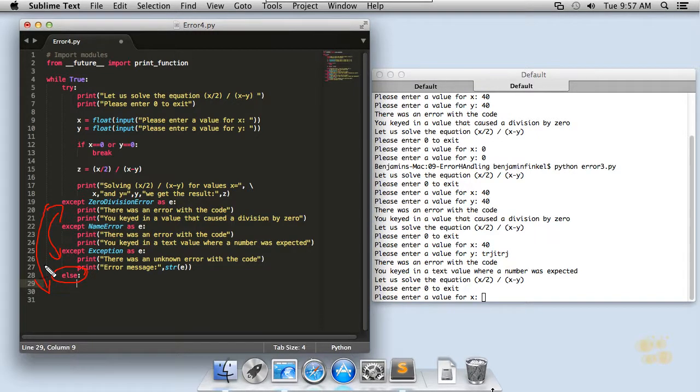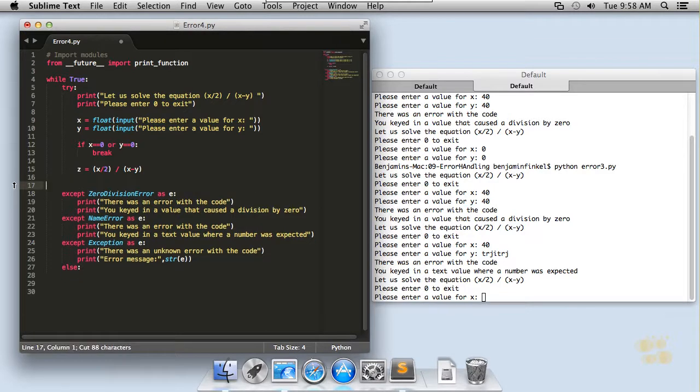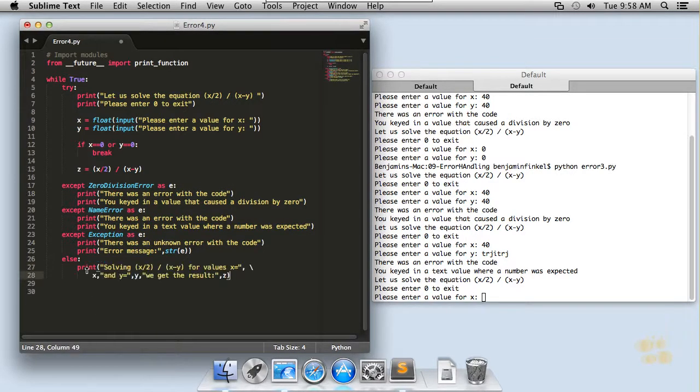So it's just another bucket, an additional bucket that we can create, but it's the no errors bucket. It's the "our code was clean" bucket. And what do we want to use this bucket for? Well, what we want to use it for is code that should only run when the code that we're actually testing for errors is clean. So in my case, I'm going to pull this print statement right out of here, and I'm going to drop it down into my else bucket.